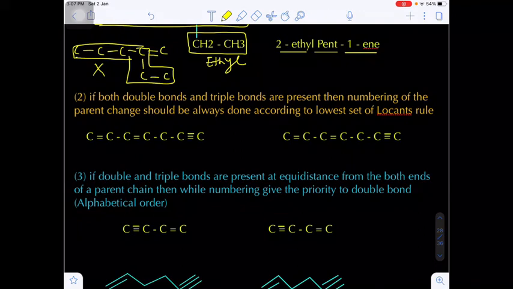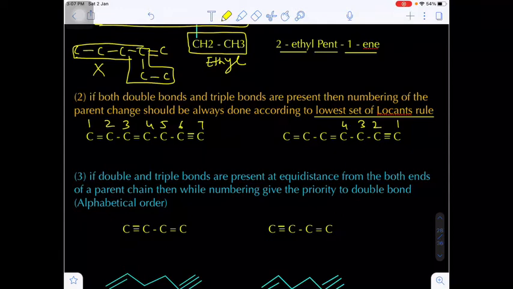If both double bonds and triple bonds are present, while giving the numbering, we have to always give the priority to the lowest set of locants rule. Are you getting my point? Suppose from left to right, I am giving the numbers 1, 2, 3, 4, 5, 6, 7. From right to left, I am giving 1, 2, 3, 4, 5, 6, 7.